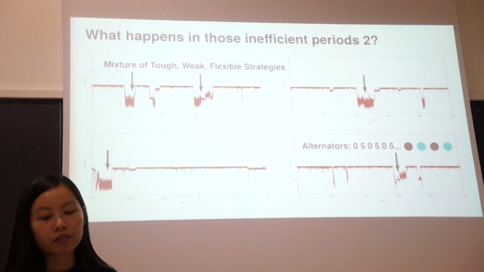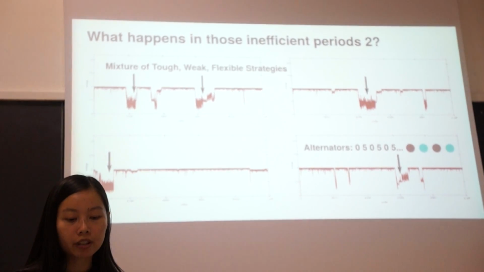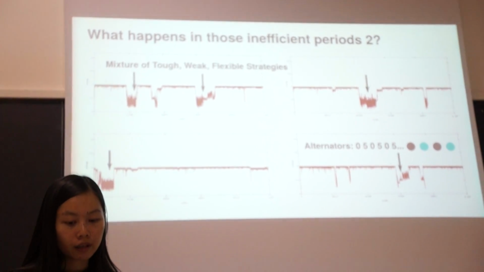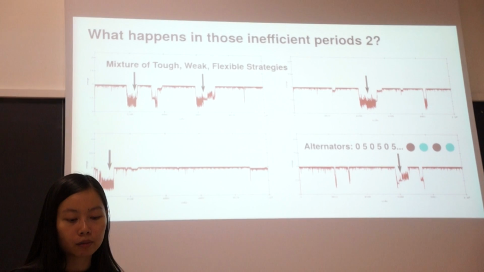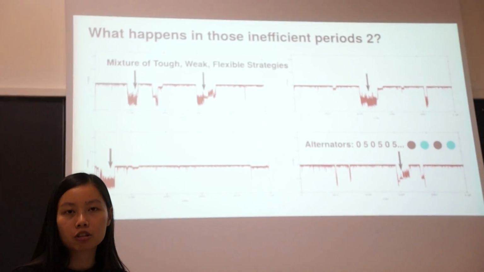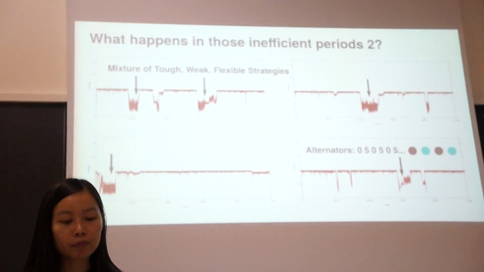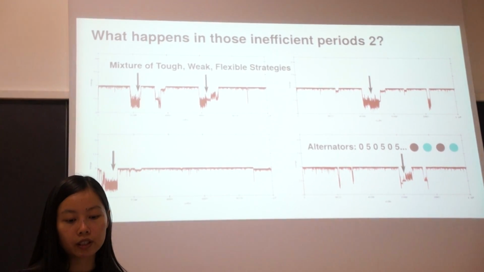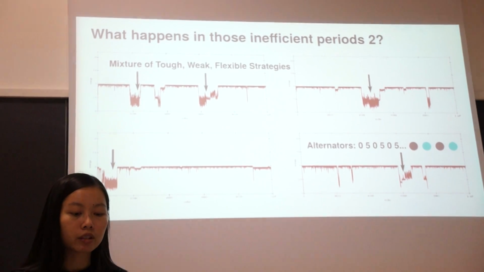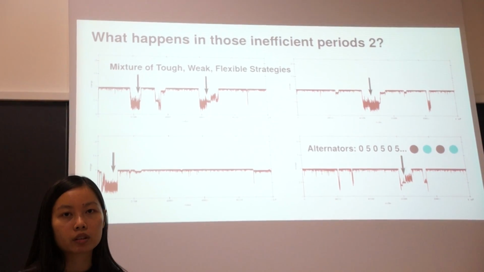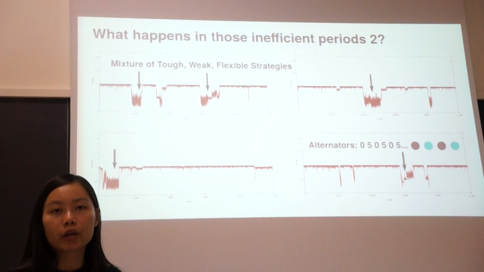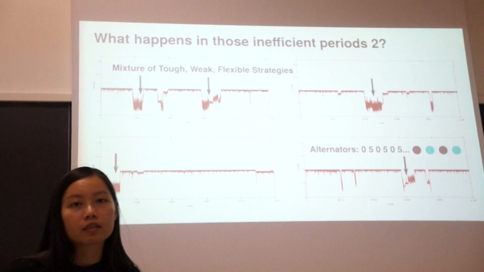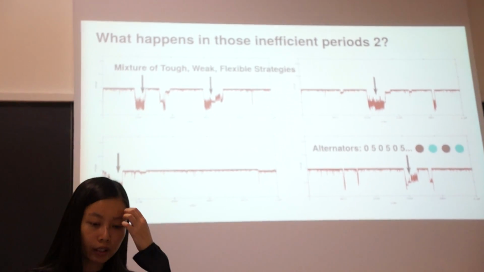Now the second kind of inefficient period has the population average at about 2.5, which is very low, and there are 2 kinds of patterns in these periods. The first pattern is a mixture of top, weak, and flexible strategies. The top strategies always claim high, the weak always claim low, and the flexible ones, if matched with a top player, will just accommodate and claim low. However, if matched with low players, they will just keep bullying those players.